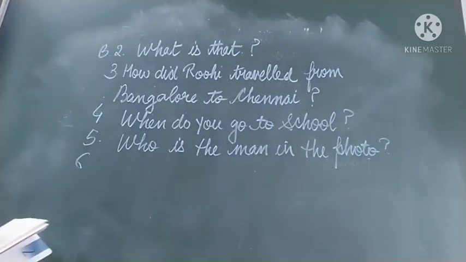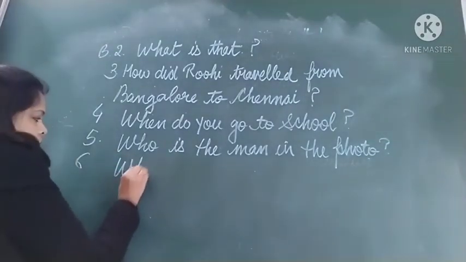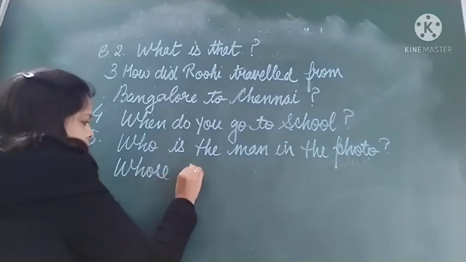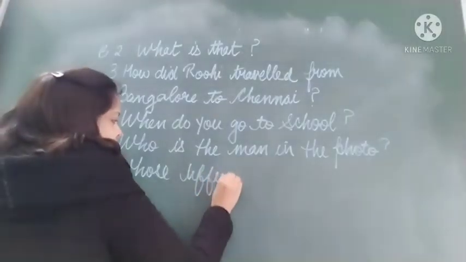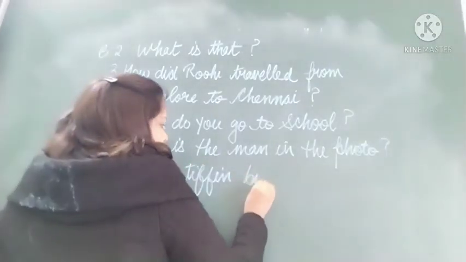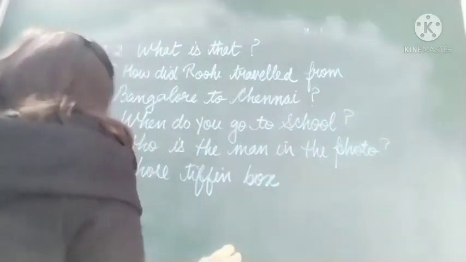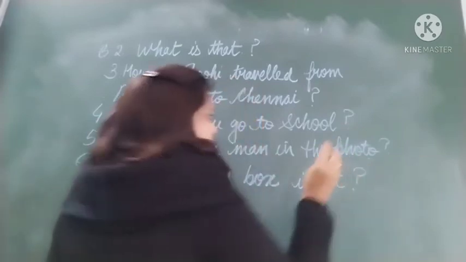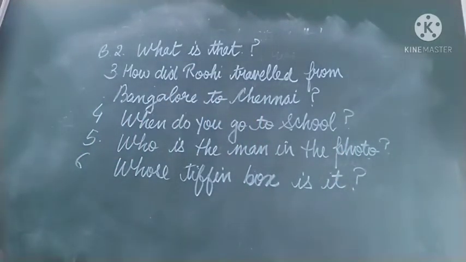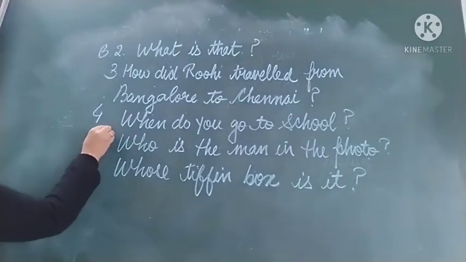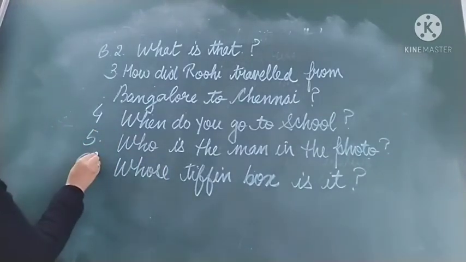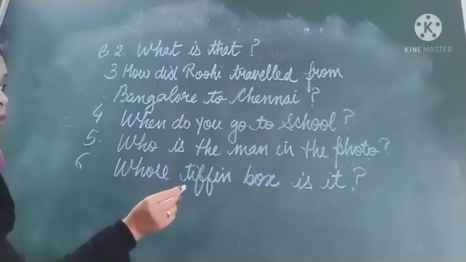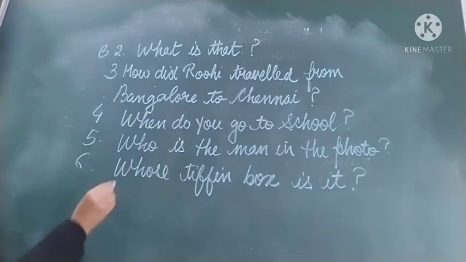Nandita. Whose tiffin box is it? Whose tiffin box is it? Okay. Second, what is that? Third, how did Ruhi travel from Bangalore to Chennai? Fourth, when do you go to school? Fifth, who is the man in the photo? And sixth, whose tiffin box is it?